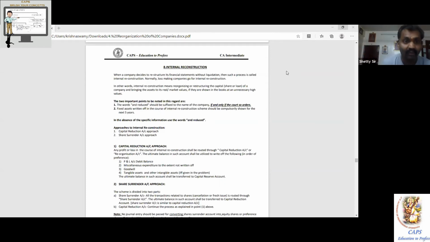Afterwards, goodwill. If it is a loss-making company, look at the beauty of the stupidity. On the one hand, you are saying you have a negative balance in the P&L, and on the asset side you have a P&L account debit balance, but you also have goodwill. How can a loss-making company have goodwill? Initial period is fine. There are some exceptions, like startup companies. But in general discussion, if you're a loss-making company, how can you have goodwill? It is like an oxymoron.